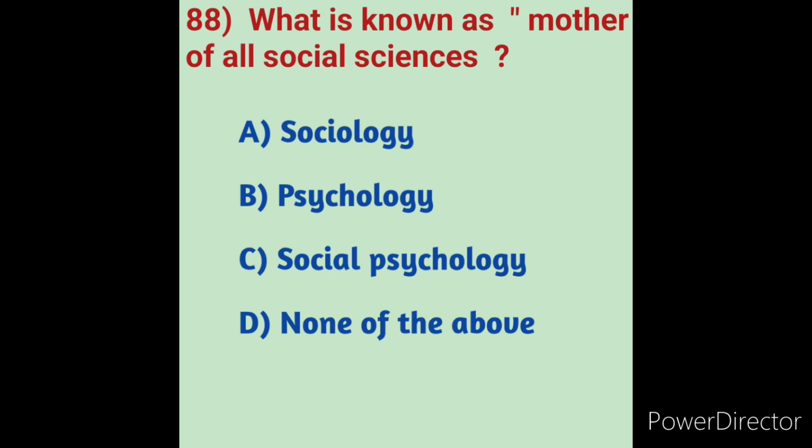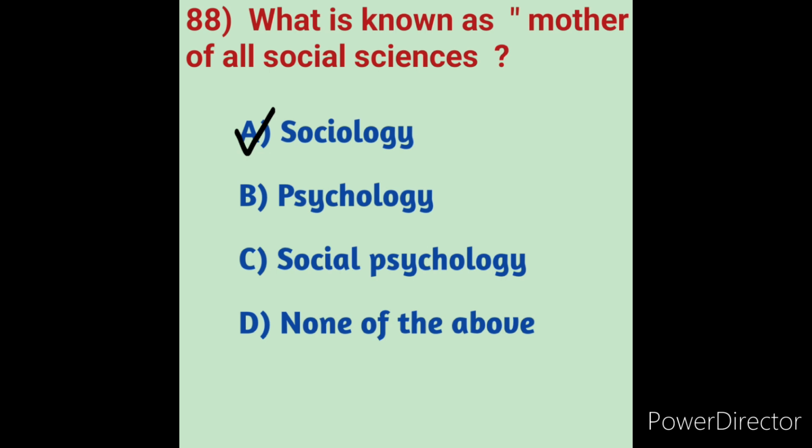Hence, it is called the mother of all social sciences. Sociology is a scientific discipline basically known as the study of society. So sociology is the mother of all social sciences. Here option A is the correct answer.